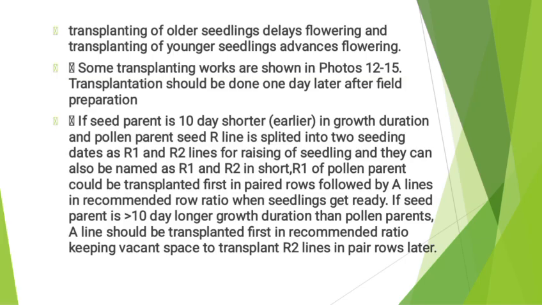Transplantation should be done 1 day after field preparation. If the seed parent is 10 days shorter in growth duration and the pollen parent, the R line, is split into two seeding dates as R1 and R2 lines for raising of seedlings, R1 of the pollen parent could be transplanted first in paired rows followed by A lines in a recommended row ratio when seedlings get ready. If the seed parent is more than 10 days longer in growth duration than the pollen parent, the A line should be transplanted first in recommended ratio, keeping vacant space to transplant R2 lines in paired rows later.